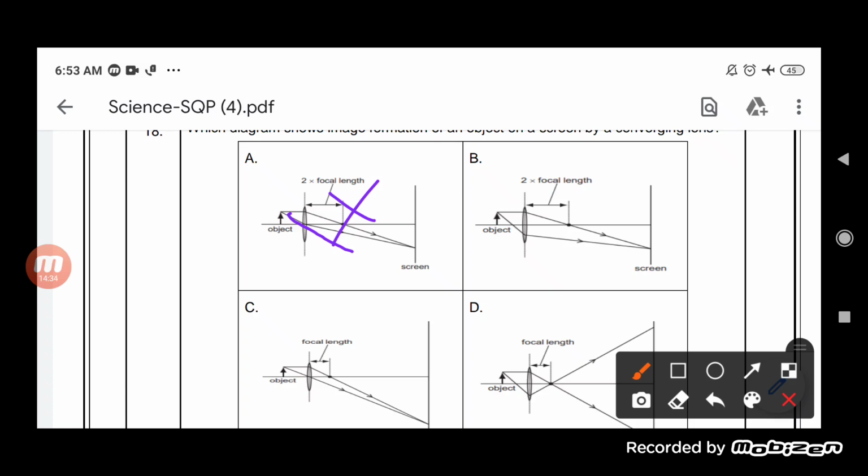In the second one, you will find that one of the rays is parallel, so it passes through the focus, and in the second one, when it is reflected through the convex lens, then after passing through it, it must be parallel. But again, this is a wrong one. Then the third one.